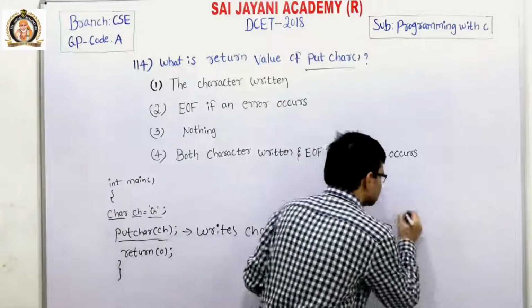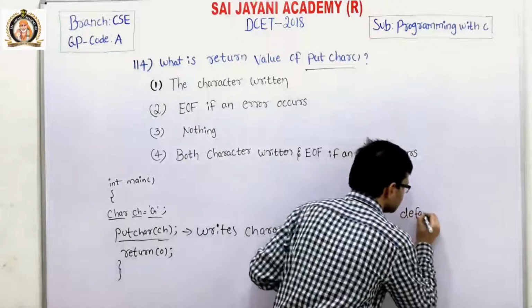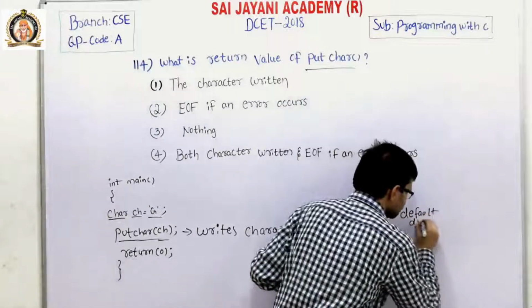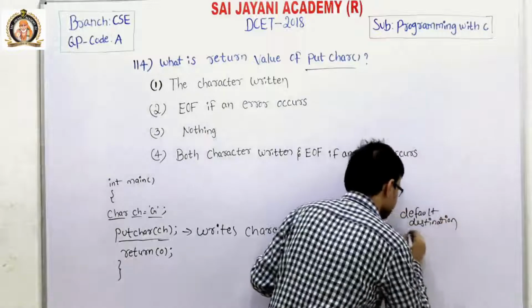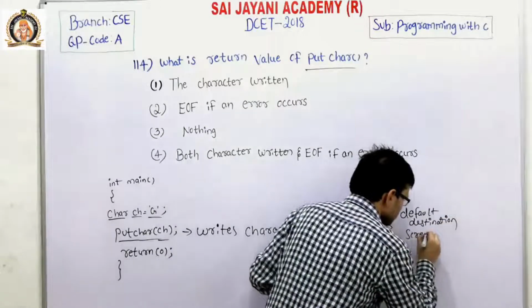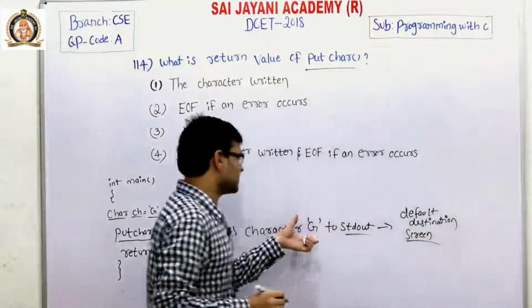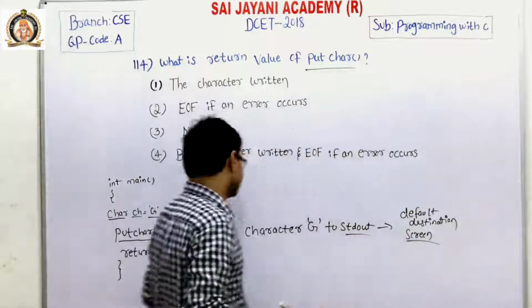Its default destination is the screen. So it displays a capital letter G on the screen.